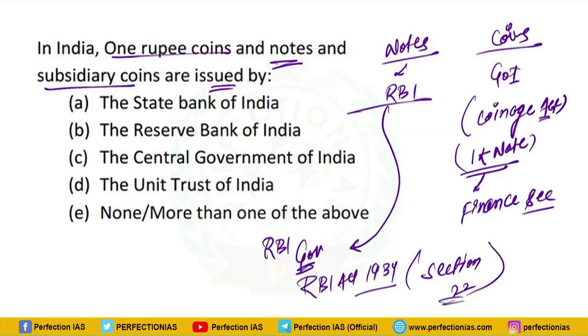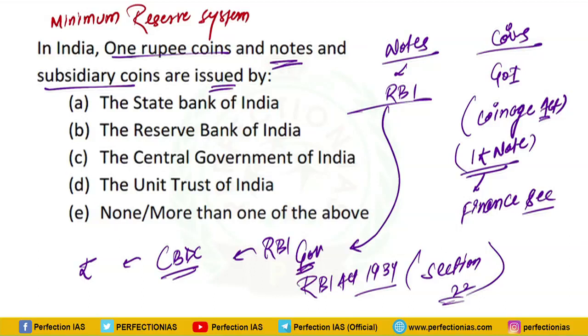of this RBI Act. Now RBI is going to issue CBDC, that is Central Bank Digital Currency. So this is going to be the digital version of Indian rupee. Now when RBI is issuing currency, so for this purpose it maintained a minimum reserve system. That means RBI need to maintain this much reserve as minimum reserve whenever it is printing currency. So this system was adopted by RBI in 1956.